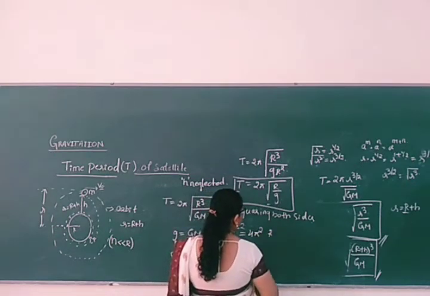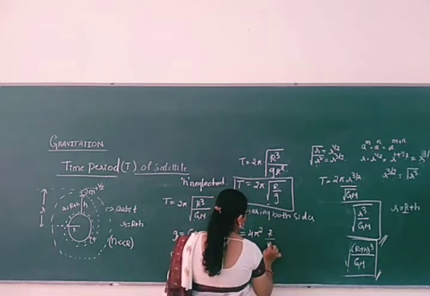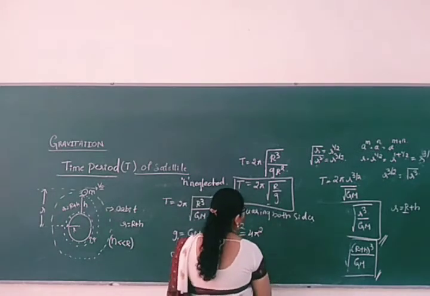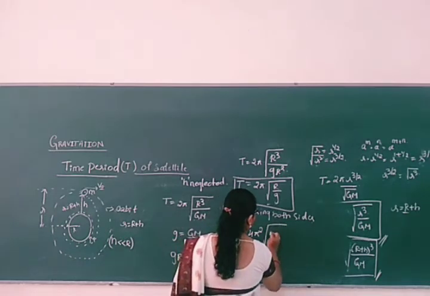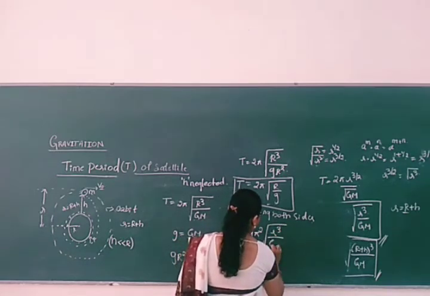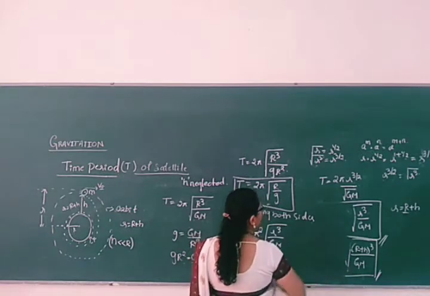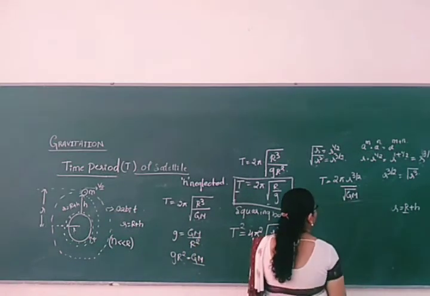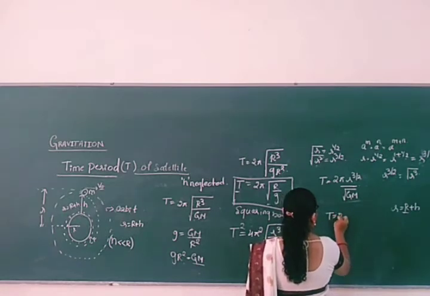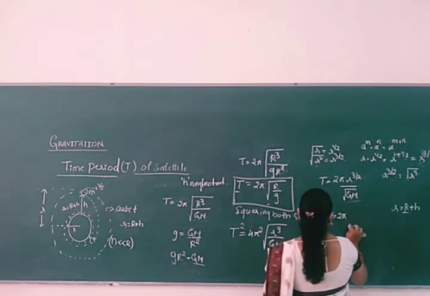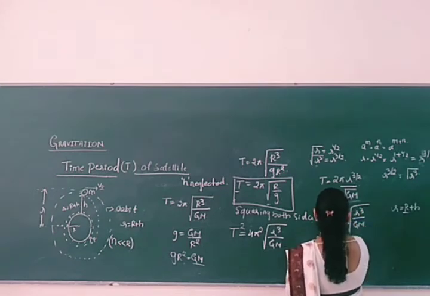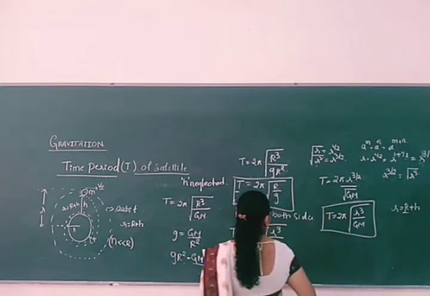Then what you will get here? R by G. Or else, instead of taking the root of R cube by GM, directly I will take this form here, where we have written. So T is equal to 2 pi root of R cube by GM. This is the standard time period of the satellite.